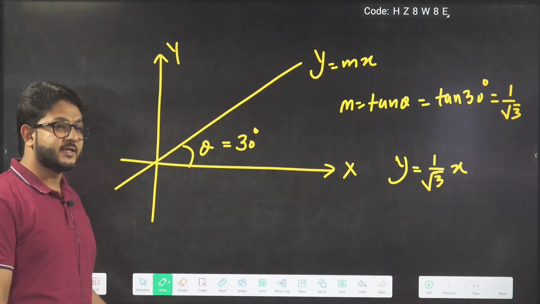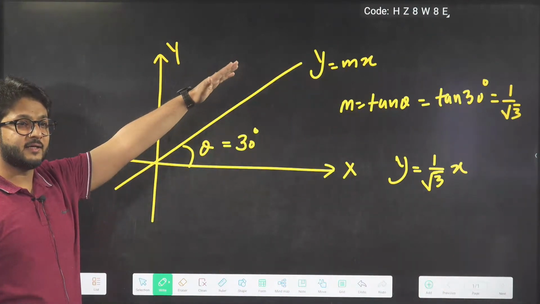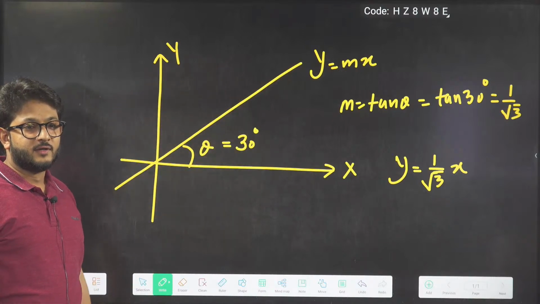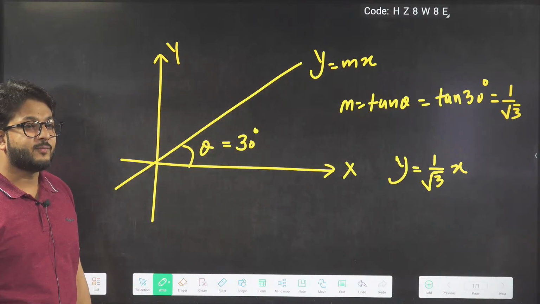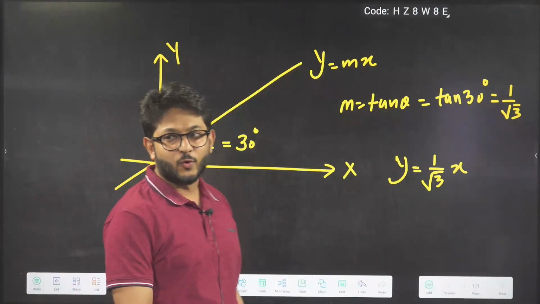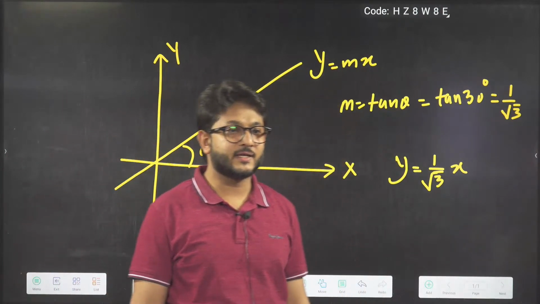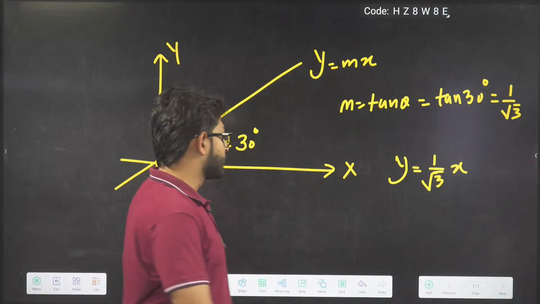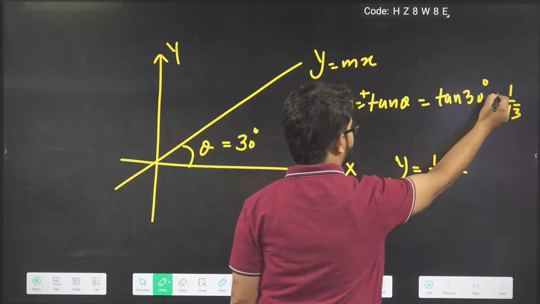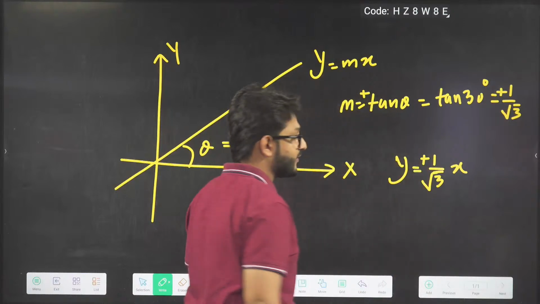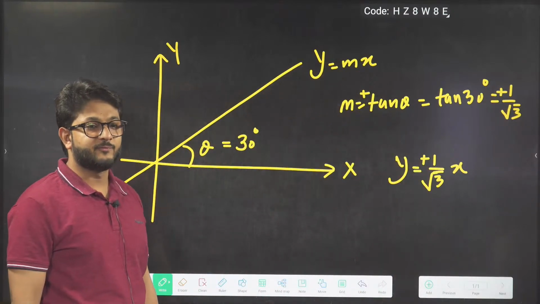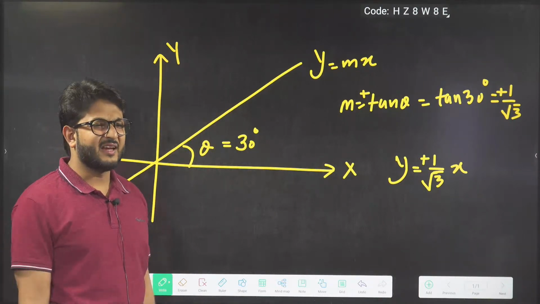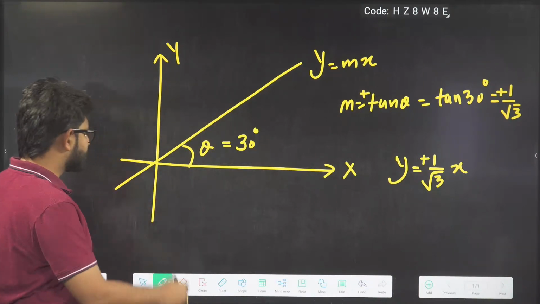Now tell me, is it a landing or takeoff? Takeoff. What I told you, takeoff is which slope, positive slope or negative slope? It is positive slope. So we are going to write it as plus tan theta, plus 1 by root 3. So y will be plus 1 by root 3 x is the equation. Actually, if nothing is given, plus is plus only.